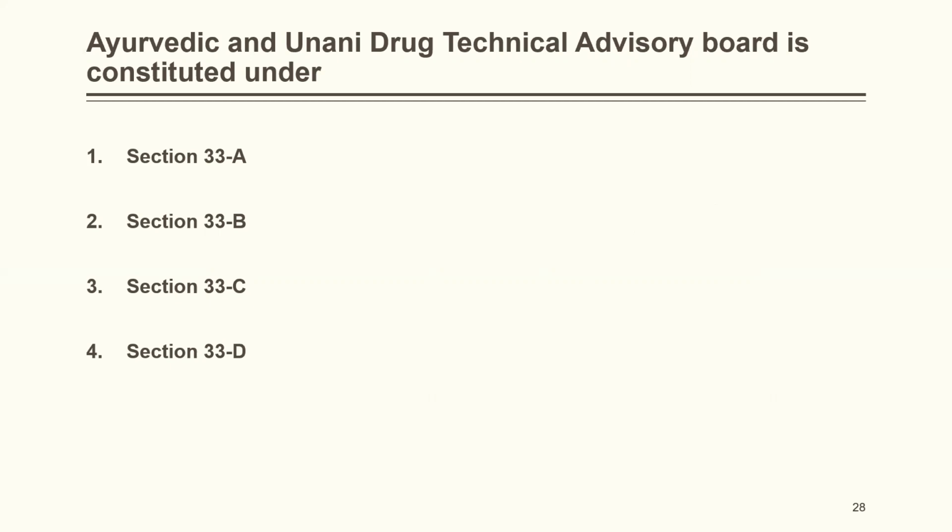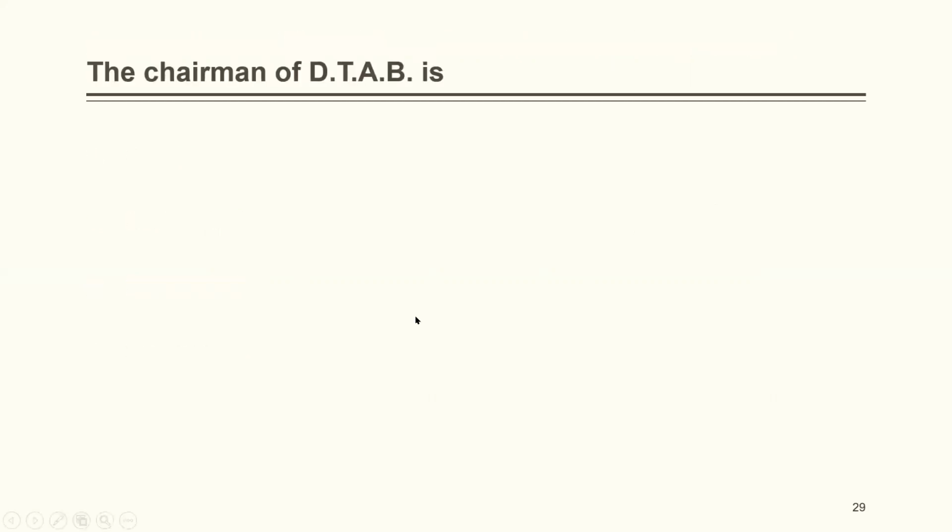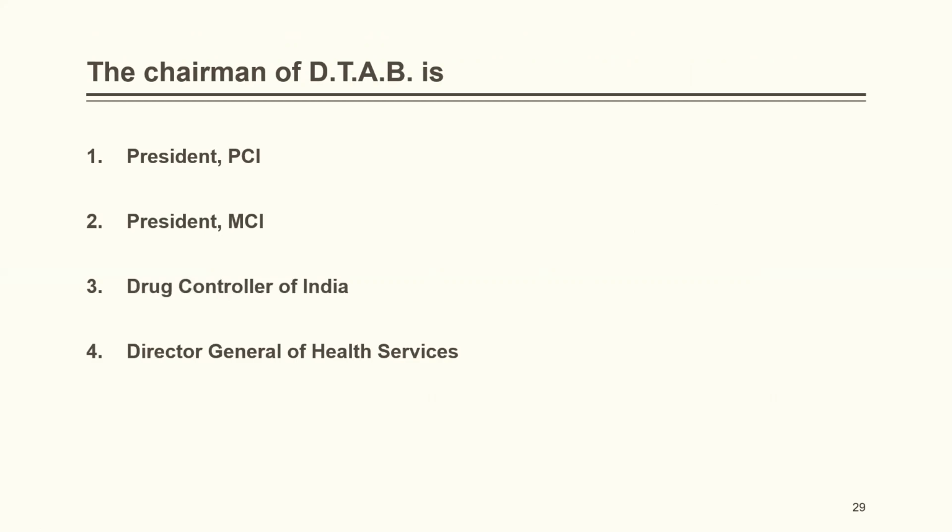So I have given the section same, only the sub part has been changed over here. The correct answer over here will be Section 33C. The chairman of DTAB is the President of PCI, President of MCI, Drug Controller of India, or Director General of Health Service. The correct answer is Director General of Health Service.